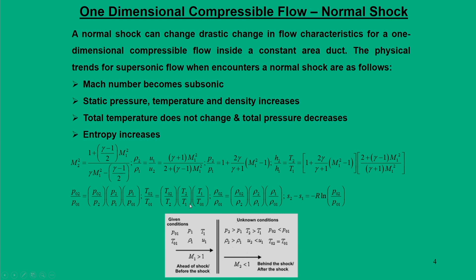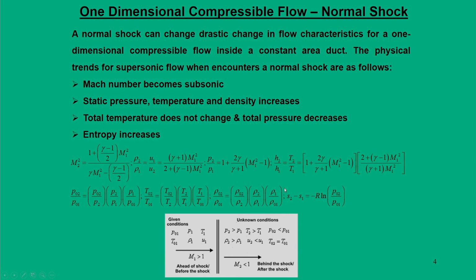Now, let us talk in more detail about what happens in a normal shock. As I mentioned, we derived these normal shock relations much earlier. The basic summary that we get out of these normal shock relations is that for given or known conditions, if you want to correlate the information between unknown and known conditions, one can frame the fundamental equations as given in the slides.